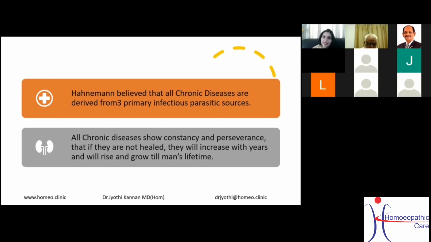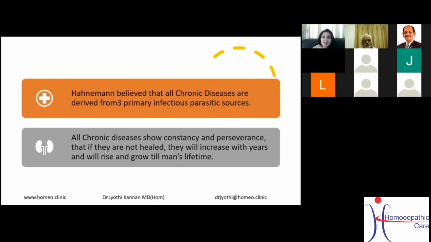Then Hahnemann believed that all chronic diseases come from three primarily infectious parasitic sources. As I told, psora, sycosis and syphilis, the venereal diseases. Stuart Close put the third one, that is psora, also as a parasitic source. But actually, do you think so? That's food for thought. You can think and let me know.